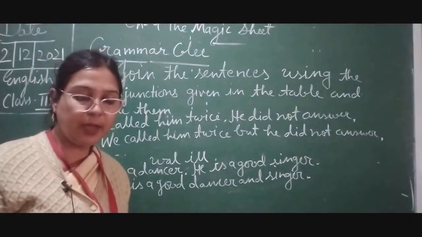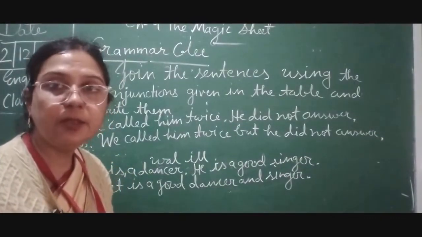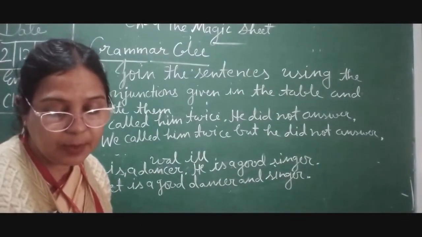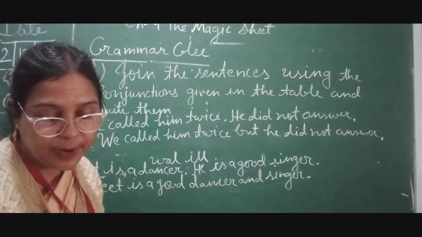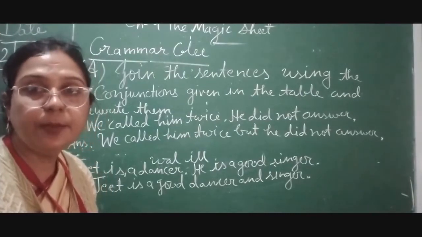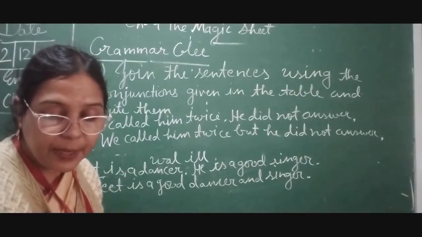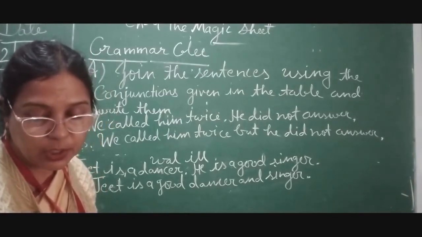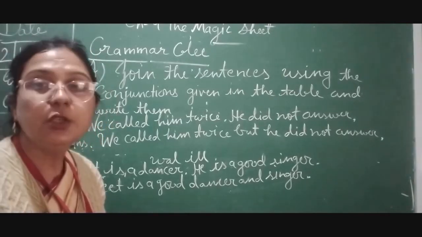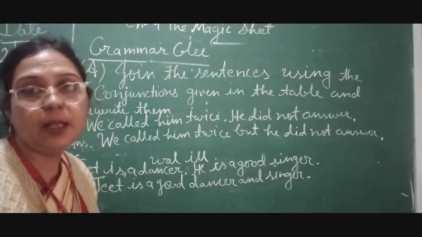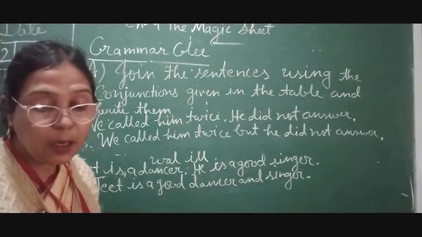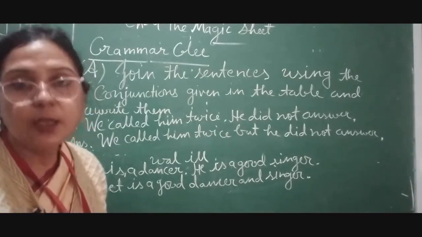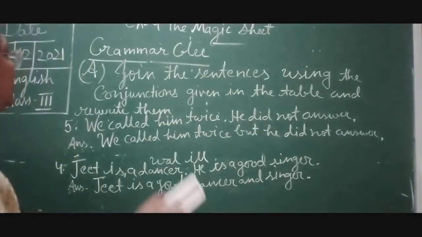Now we have done this A number exercise of Grammar Glee. Now we are going to do B number exercise that you can find on the same page number 88. Complete the following sentences by using the conjunction so or because. So और because का हम इस्तेमाल करके आपके उसको सेंटेंस को पूरा करेंगे. Okay, so children, let's start doing B number.